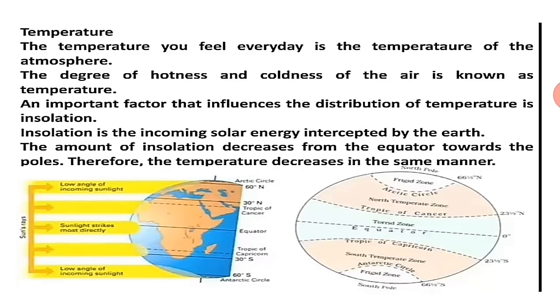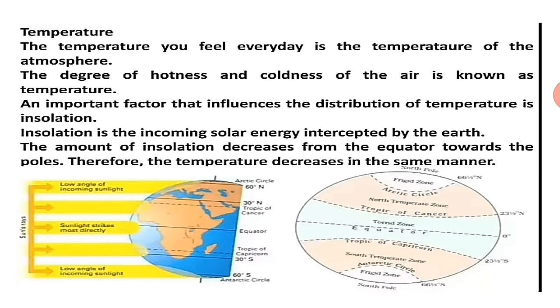Temperature, whatever we feel every day, that is the temperature of the atmosphere. When we feel enough hot, means the temperature increases. The most important factor that influences the distribution of temperature is insolation.